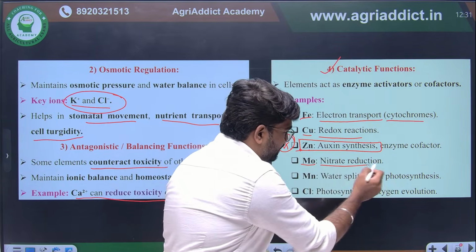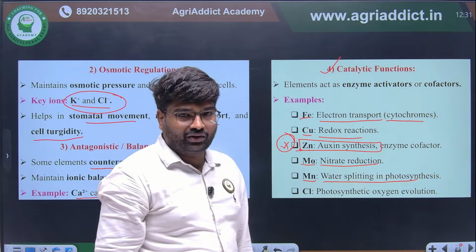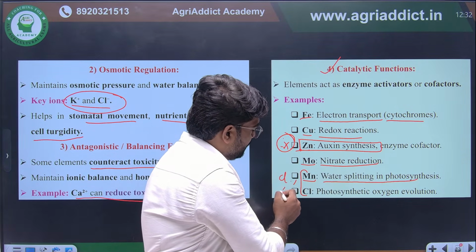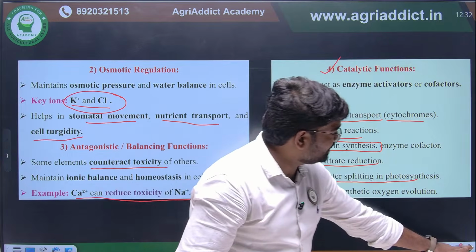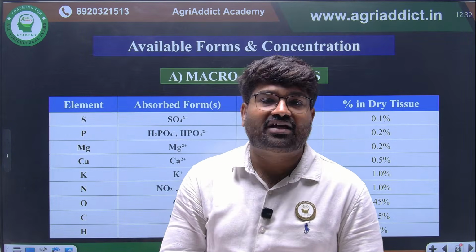Molybdenum for nitrate reduction. Manganese for water splitting or photolysis of water. Manganese along with chlorine, these two are involved in photolysis of water. These are the general classifications based on the major functions.